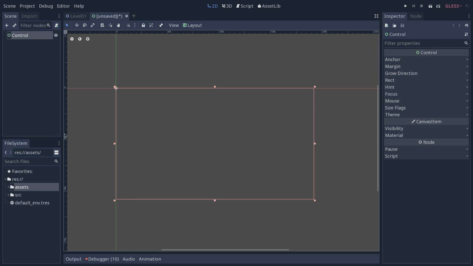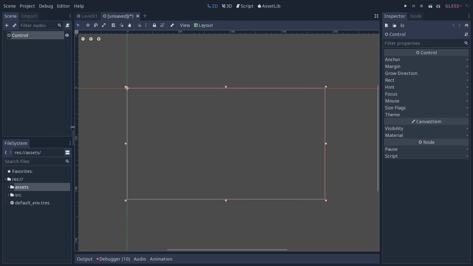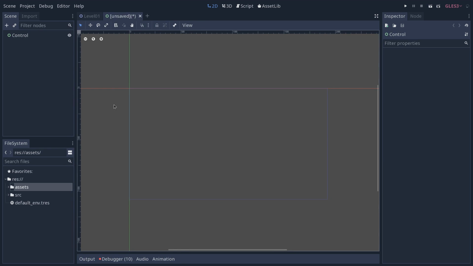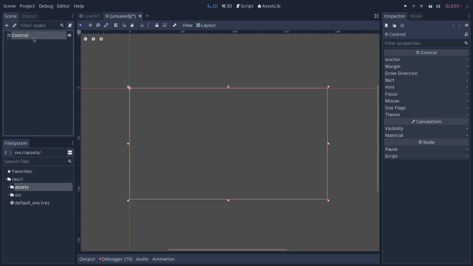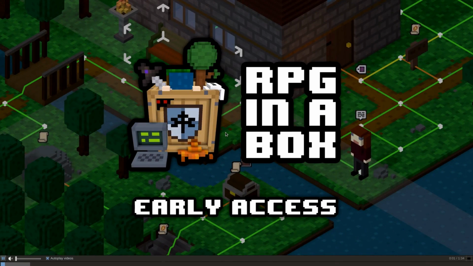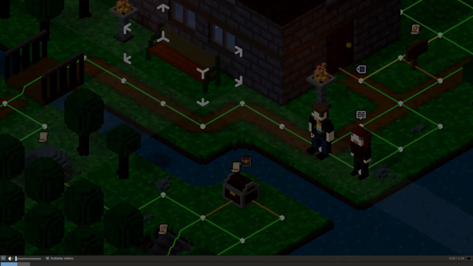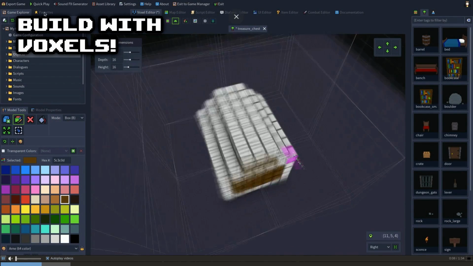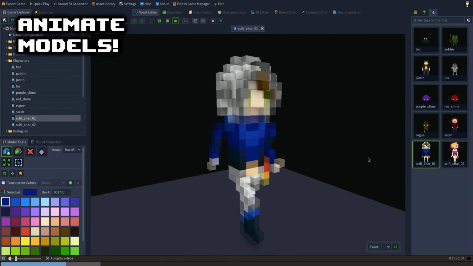It's designed to allow you to make interfaces like the Godot editor itself with tabs, with resizable columns, etc. You can use them to create your tools and plugins. In Godot itself, all the user interface is made with this system, with these control nodes. For an example of what you can achieve, here is RPG in a Box, a tool to create 3D voxel-based RPGs made entirely in Godot. So everything you can see in the video right now is made with this UI system.